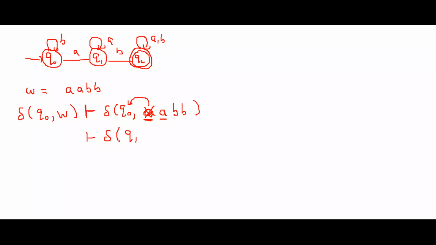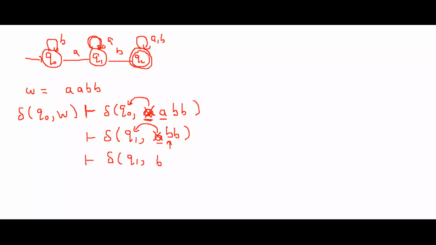Now what is your present state? Your present state is q1. What is your present symbol? Your present symbol is a. What happens with a on q1? If you give input a on q1, again you are going to the same state. That means delta of q1 comma a is q1. This symbol is consumed and the read head moves to the right side.